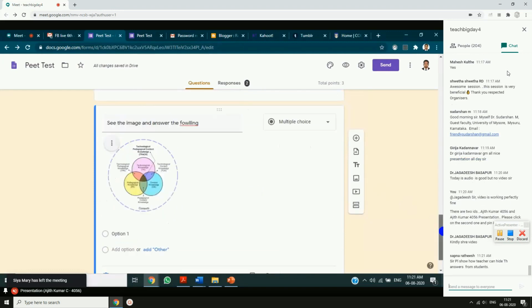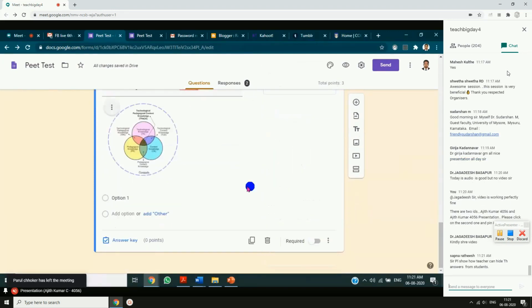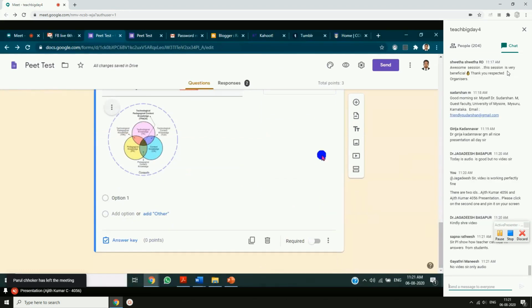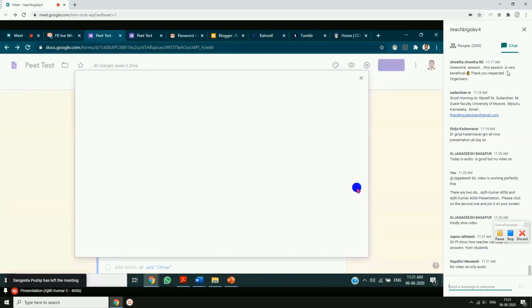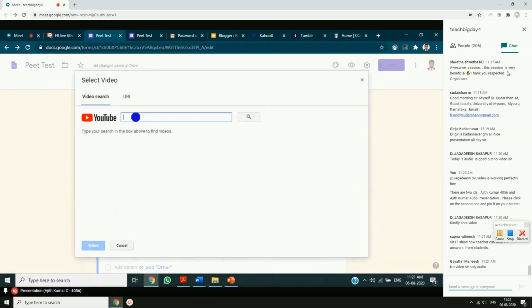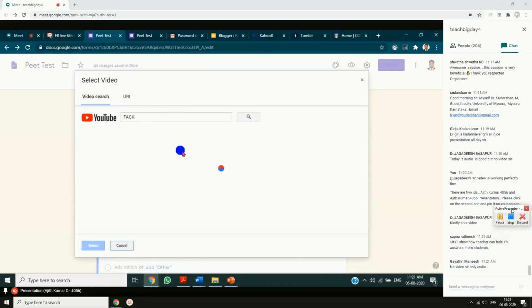Now you have to give the question, select the question format, everything you have to do from here. This is just for adding the image. Now let us see adding a video also. I'll just click on add video. Again, you can search from YouTube, or if you have the URL website address, you can directly type.